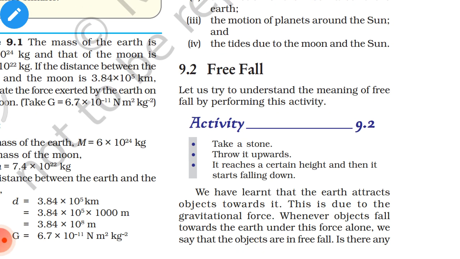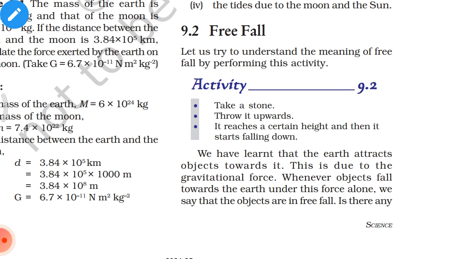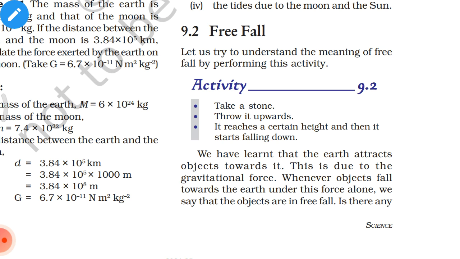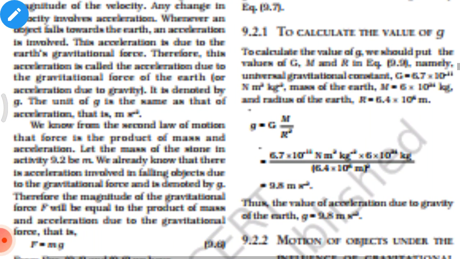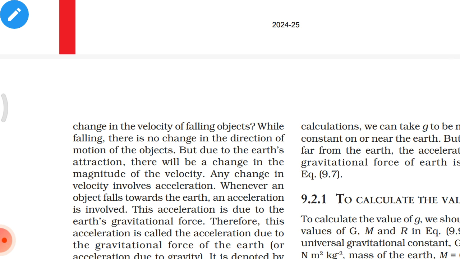Free fall. Let us try to understand the meaning of free fall by performing this activity. Take a stone, throw it upwards. It reaches a certain height and then it starts falling down. We have learned that the earth attracts objects towards it. This is due to the gravitational force. Whenever objects fall towards the earth under this force alone, we say that the objects are in free fall. Is there any change in the velocity of falling objects?